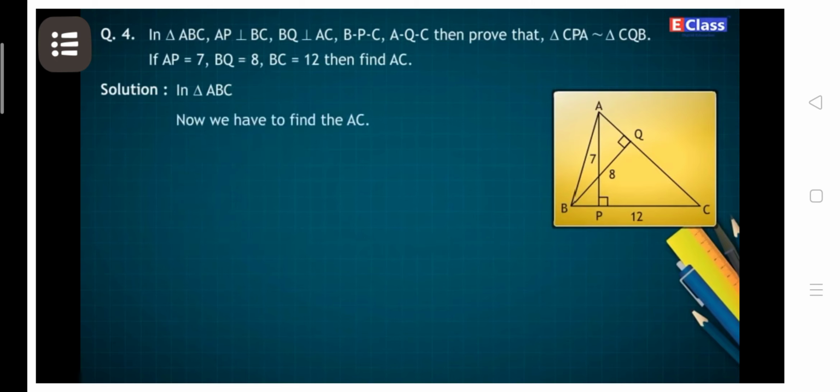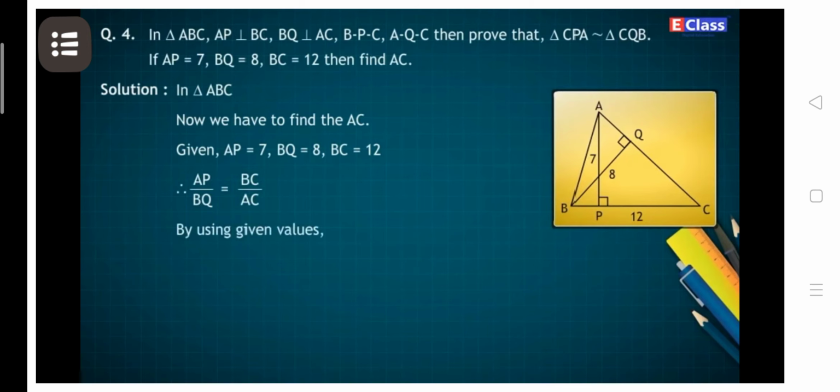Now we have to find AC. Given AP is equal to 7, BQ is equal to 8, BC is equal to 12. Therefore, AP upon BQ is equal to BC upon AC. By using the given values, 7 upon 8 is equal to 12 upon AC.